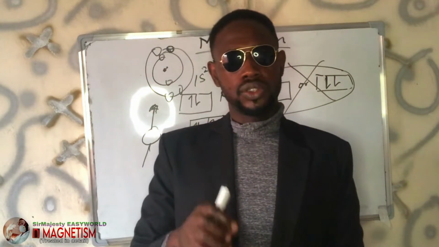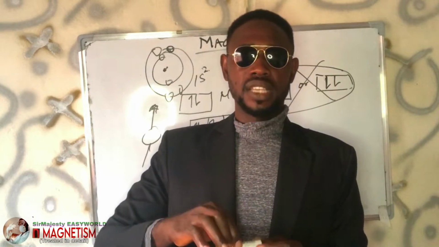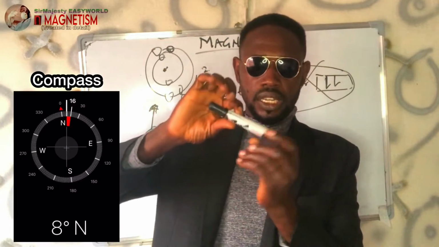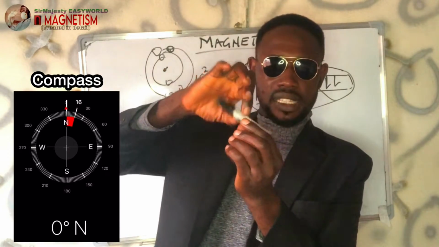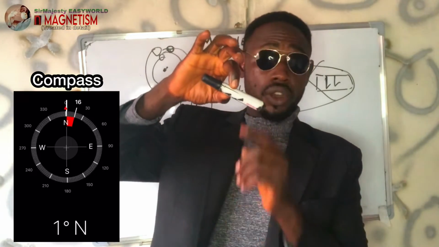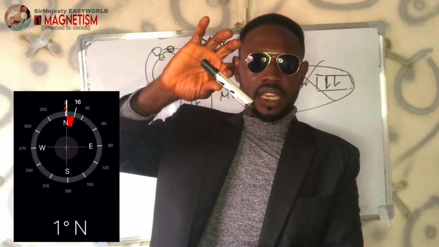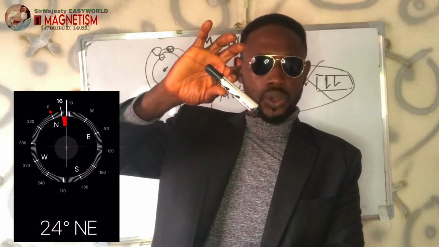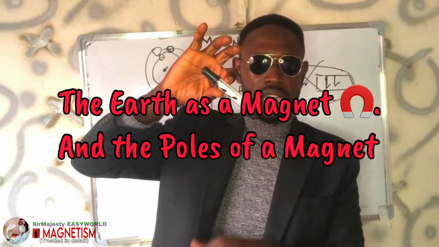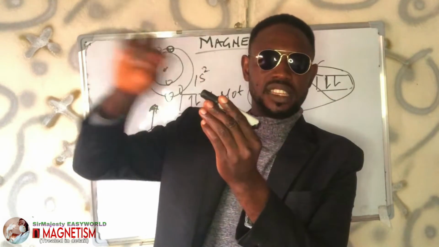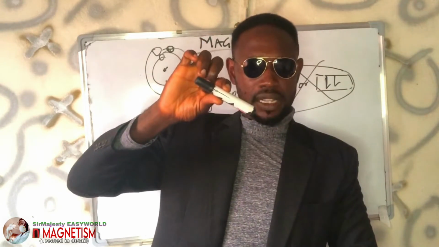That lodestone, first of all, was used as a compass needle because they discovered that when you hang that lodestone, a naturally occurring magnet, there is always an alignment of that stone or that magnet to the north-south position. That's the north-south position, aligning itself to the Earth's magnetic field.